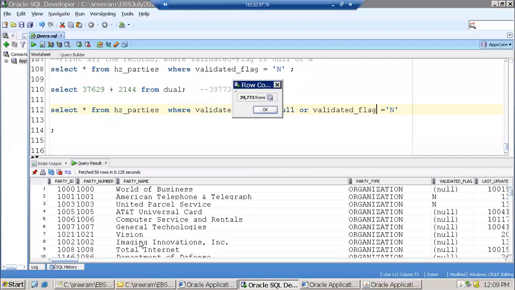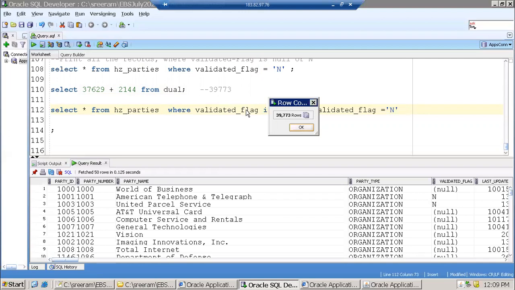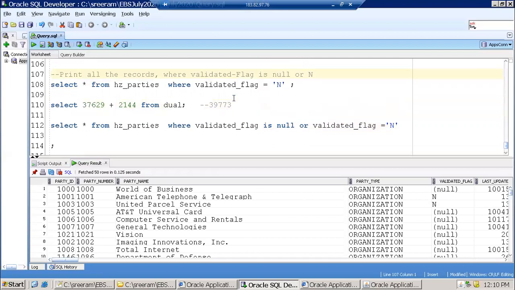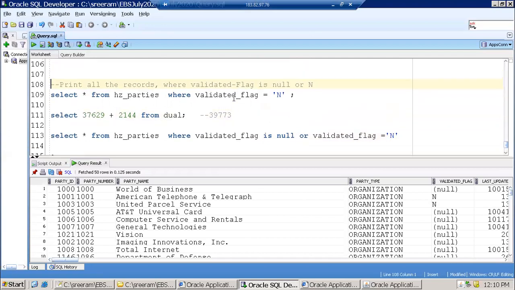Just check the count. Are you getting the same records? What is the requirement? The requirement was to display all the records where the validated flag is null or N.